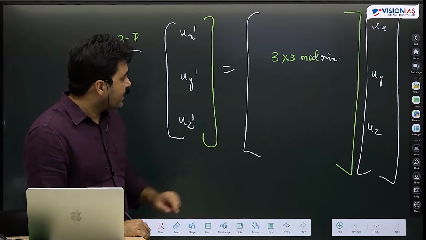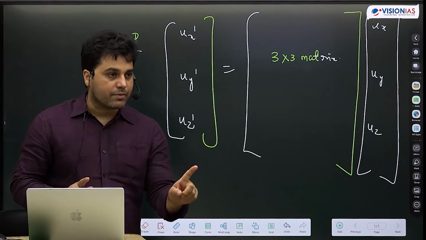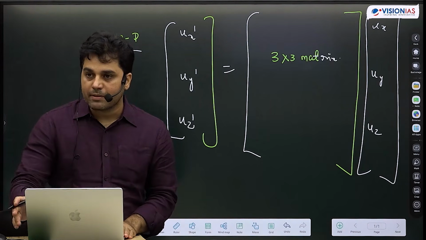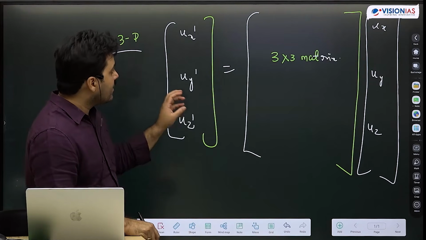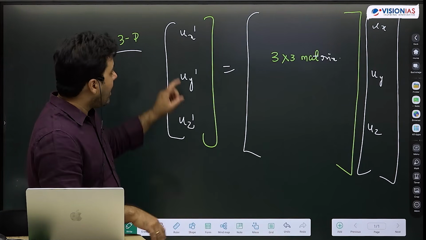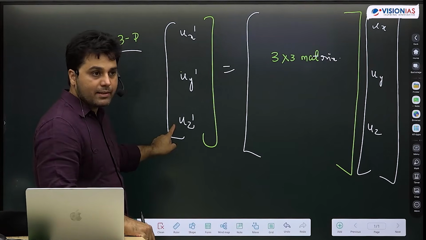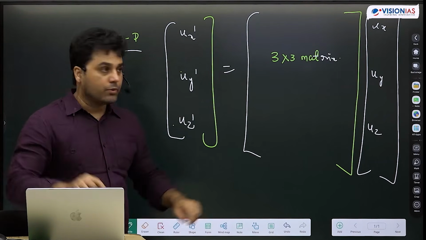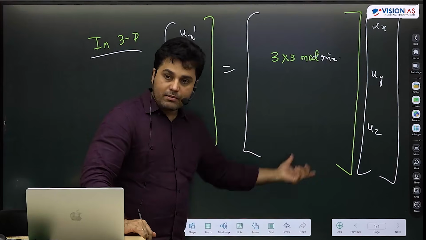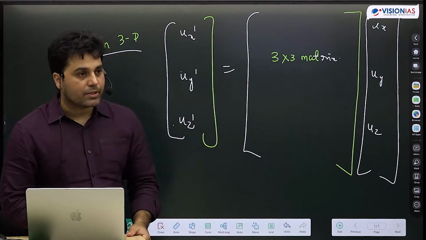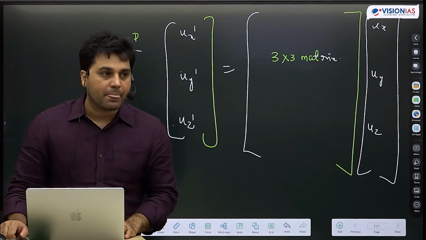I do not know what it is, but the same definition which I used for 2D is also applicable for 3D. So whatever that general matrix looks like for R, x, y, x dash, y dash, z dash, all other quantities who follow that same law, same transformation law, all of those quantities are vectors.